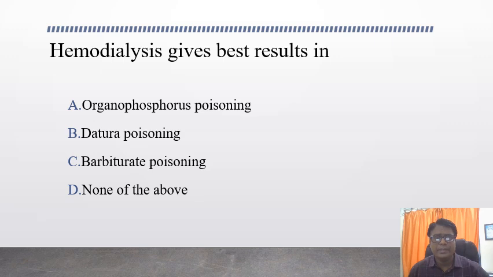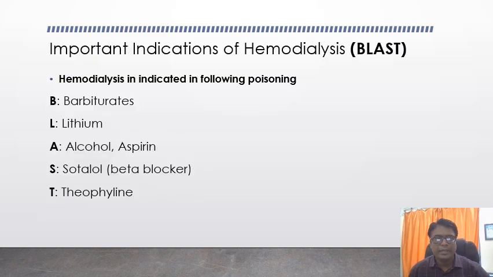Hemodialysis gives best results in: the options are organophosphate poisoning, datura poisoning, barbiturate poisoning, and none of the above. The answer is barbiturate poisoning. There are some indications for performing hemodialysis.